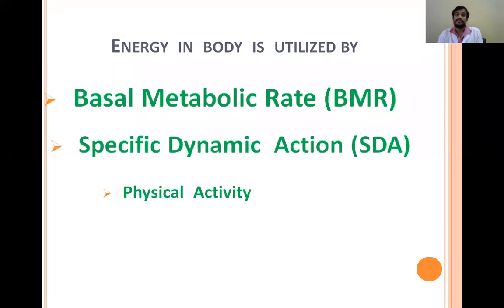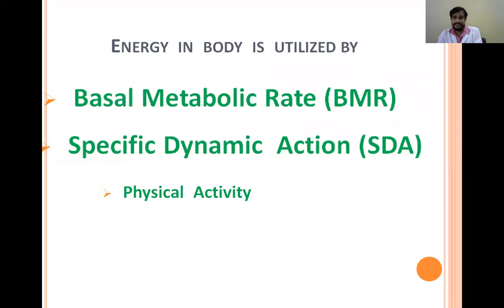And the next one is specific dynamic action. The specific dynamic action is the energy which is necessary for getting energy from the other food substance. Suppose we are taking a protein. To get energy from the protein, for the digestion and absorption of the protein, some amount of energy is required from the body.